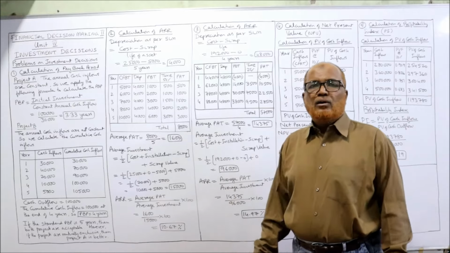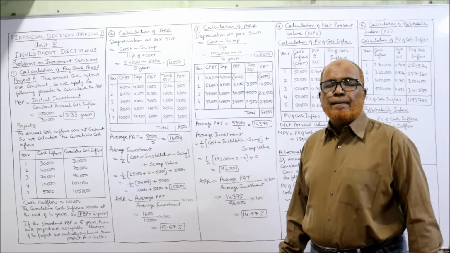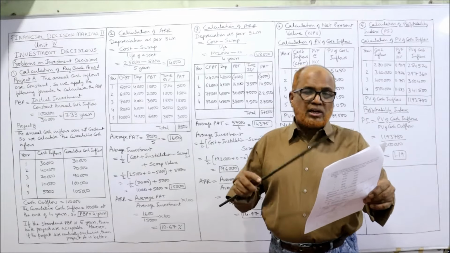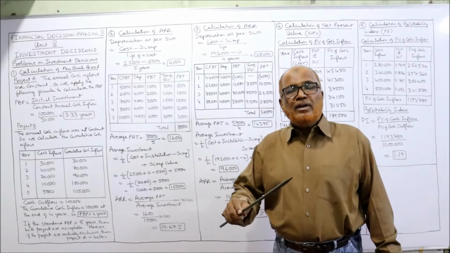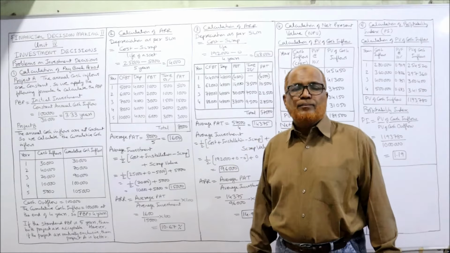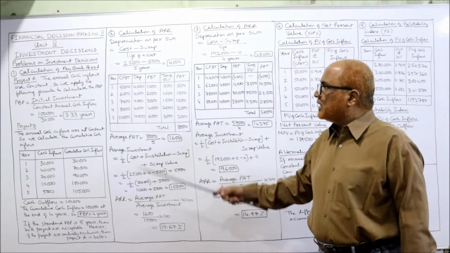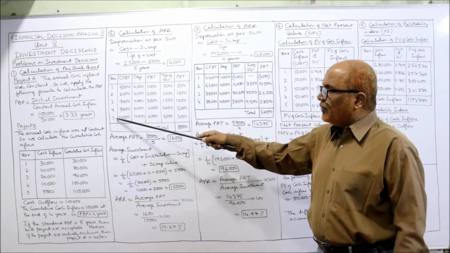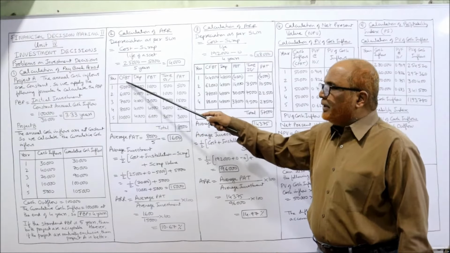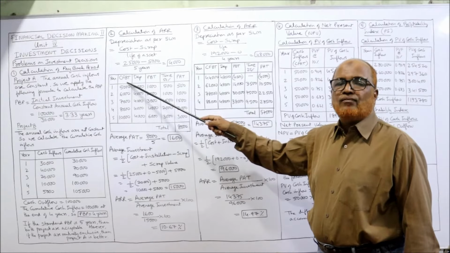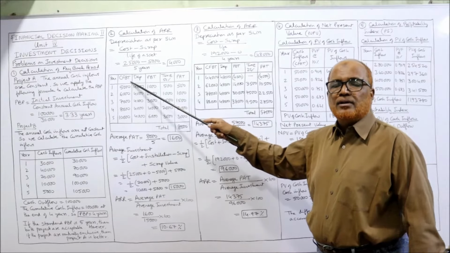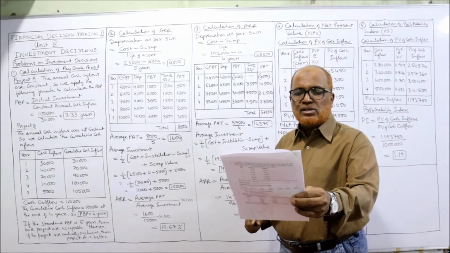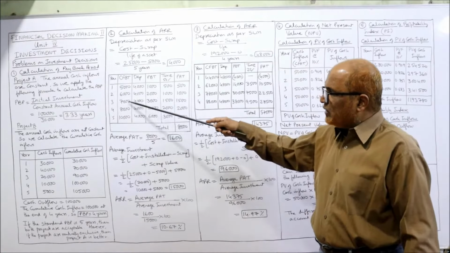Now we need profit after tax. In the problem, profit is given, but before depreciation and before taxes. But we need profit after taxes. So how to calculate profit after taxes? We have to make the table. What is the table? See here. Year 1, 2, 3, 4, 5. CFBT stands for cash flow before tax. So the cash flow before tax is given: 5,000, 6,000, 7,000, 8,000, 10,000. Same values I have taken.